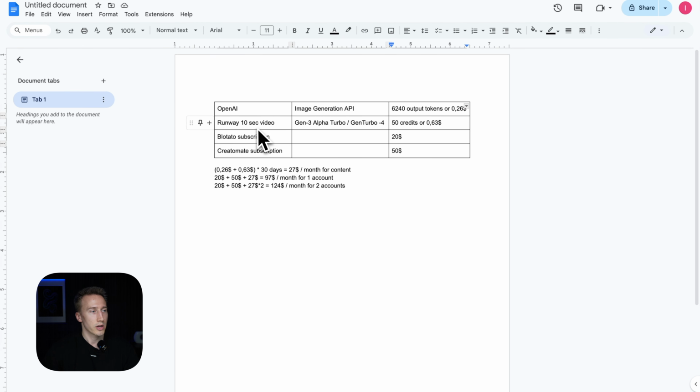Then another thing is Runway. They charge 50 credits for a 10-second video and 25 credits for a 5-second video. It doesn't matter which model you use. I paid $12.5, I think, for 1,000 credits, so 50 credits for me is going to be 63 cents. So one piece of content generated is going to be around 90 cents, so less than $1.